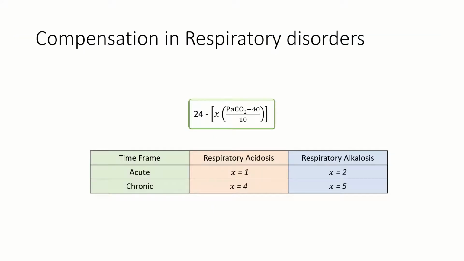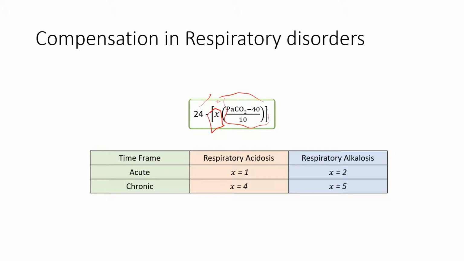Just to remember what the values are for each compensation in case of respiratory disorders. As we talked about, this part of the formula is common. So 24 is common and this part is common, right? We already talked about it. Now we just need to remember the different values of X. Here the one in red is acidosis and the one in blue is alkalosis.